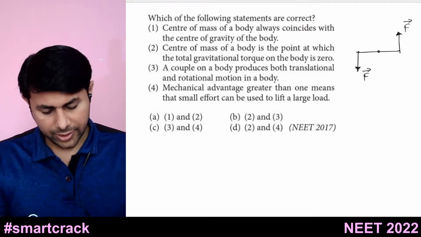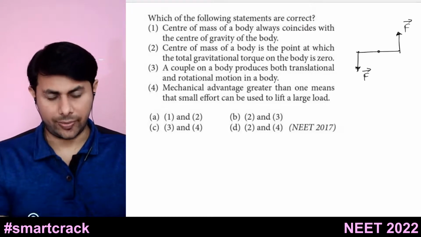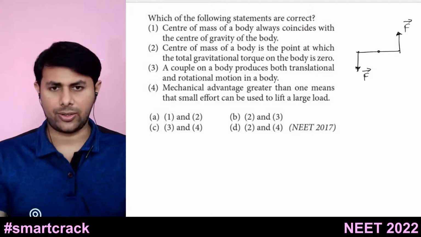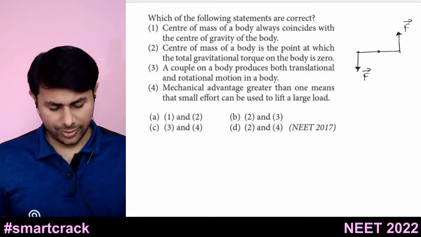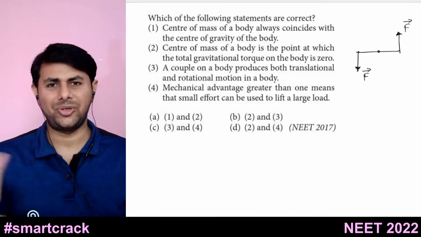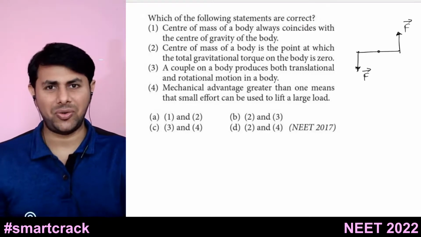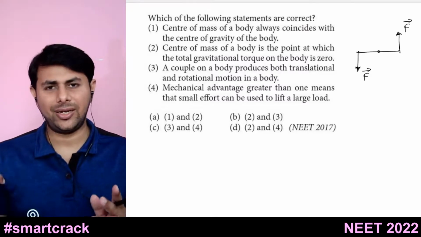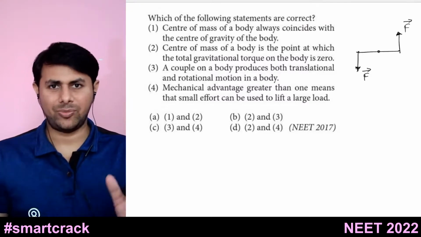Actually, this is also wrong, and I guess the options are wrong. Couple produces only a purely rotational effect. This is the property of a couple: two equal and opposite forces acting on a body.